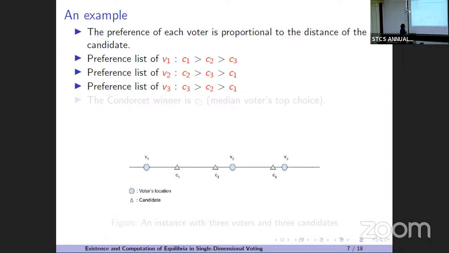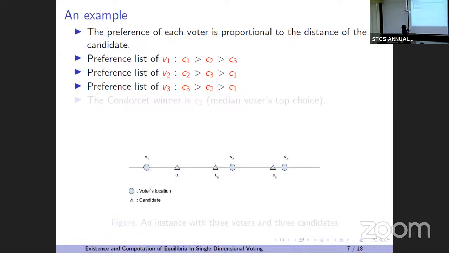Why? See here, V2's top choice is C2. So what is the global ranking here? The global ranking is C1 less than C2, C2 less than C3 on the real line. And you can also think of it vice versa, C1 greater than C2, C2 greater than C3, whatever. V1's top choice is C1, and as the global ranking is C1 less than C2 less than C3, C2 should be ranked higher than C3.